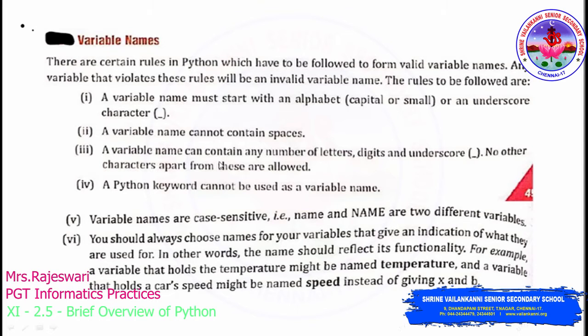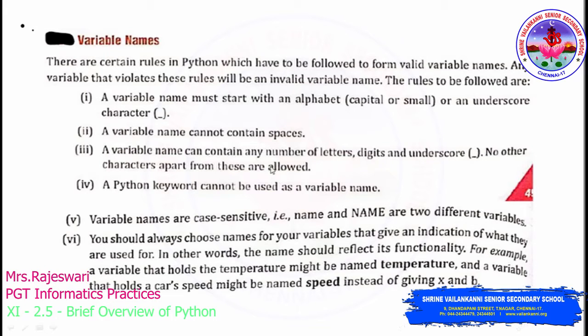And then, a variable name can contain any number of letters, digits and underscores, and no other characters apart from these are allowed. So a variable can contain letters, digits as well as underscores, but special symbols are not allowed, and it should not start with a digit. A variable name can start with an alphabet or underscore, but it should not start with a digit, though it can contain a digit in between. This is the third rule actually.